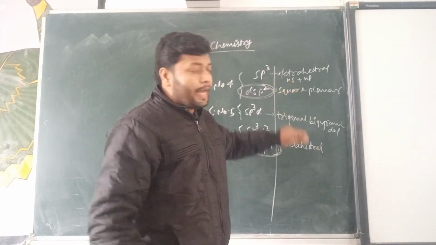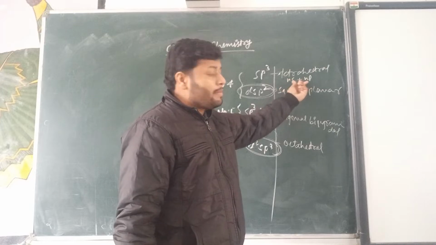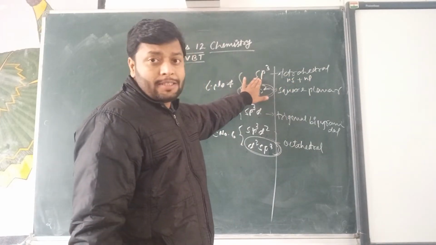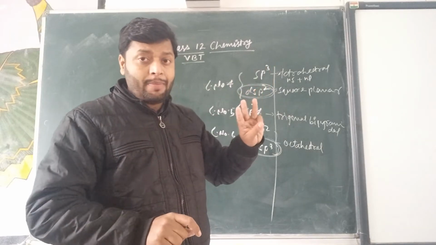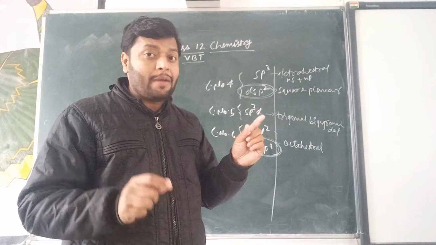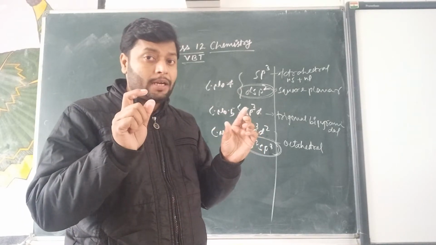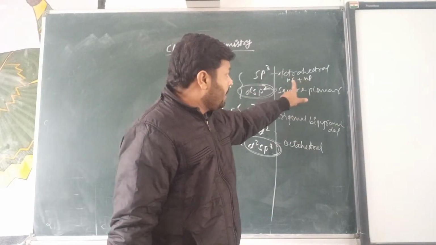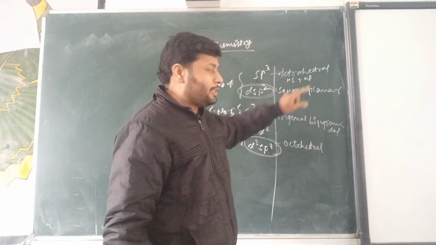Actually, in sp3 formation, the number of hybridized orbitals comes from the same shell. It means sp3 hybridization can only be formed when 3 p orbitals and 1 s orbital hybridize together, and both types of orbitals must belong to the same shell. You can say n and n shell. Both types of orbitals belong to the same shell.